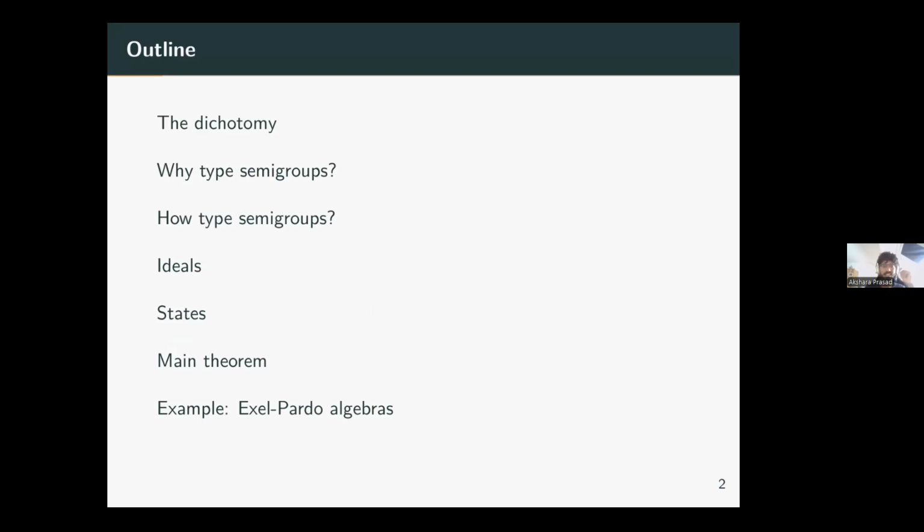Then I'll discuss how to define these type semigroups, and relate properties of the type semigroup to ideals of the groupoid C*-algebra, and similarly states. Then I'll go about the main statements. As an example, in our paper, we applied it to Exel-Pardo algebras, and if time allows, I'll show the result we have for Exel-Pardo algebras.